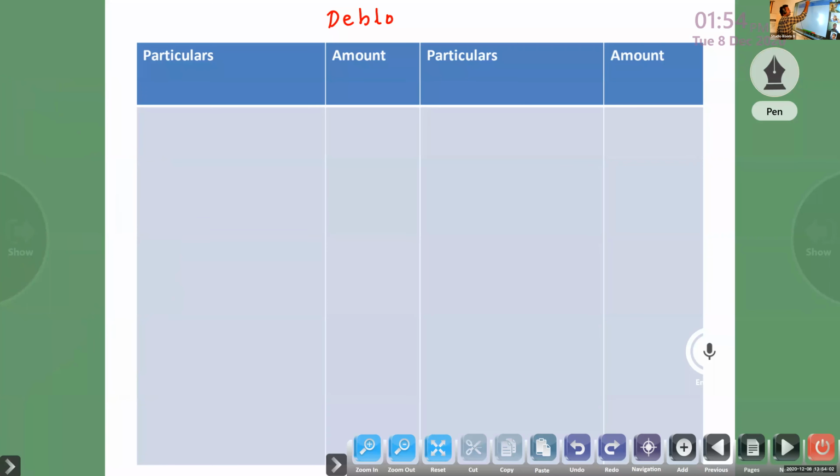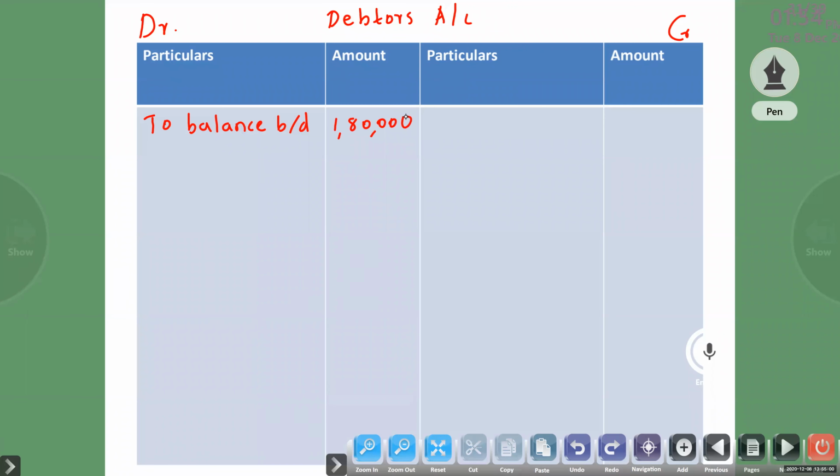Debtors account. To balance, opening balance of debtors 1,80,000, by balance c/d.